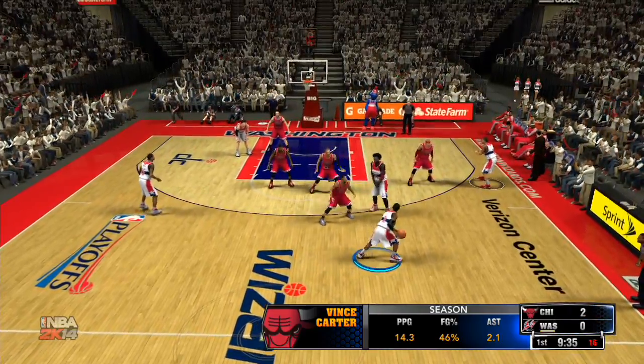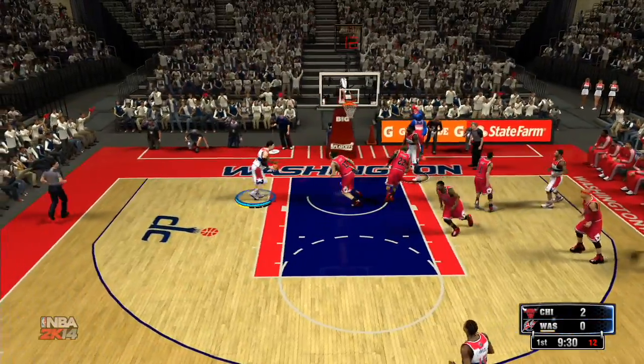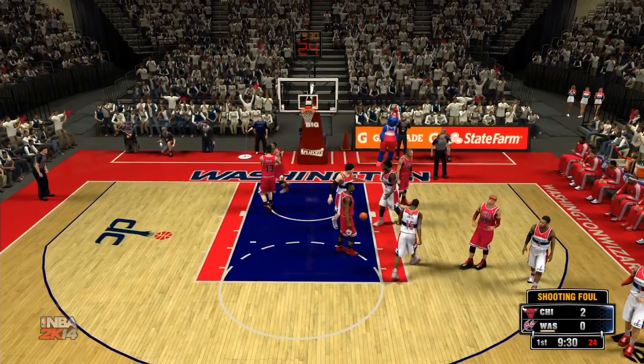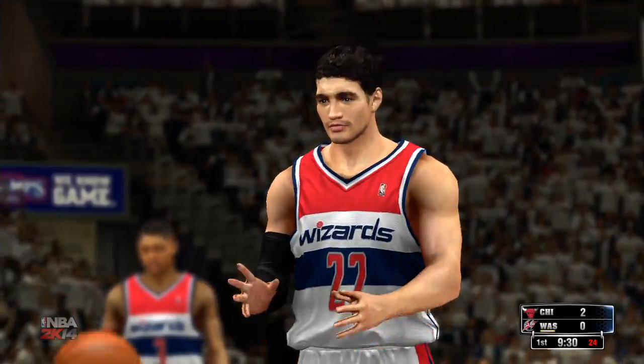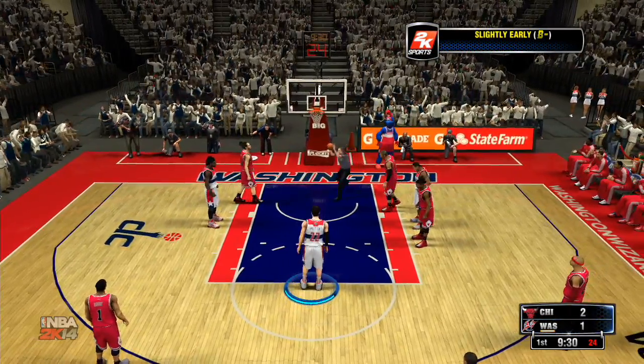But here's John Wall on the other end, getting a screen from Nene. Wall blowing past his defenders. Nene finds Splitter, lays it up, can't make it, but draws the foul. Good play by Thiago Splitter. First free throw is good.